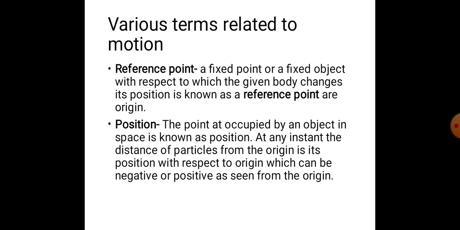Now the second point is position. The position occupied by the object in space is known as position. At any instant, the distance of the particle from the origin is its position with respect to the origin, which can be negative or positive as seen from the origin.